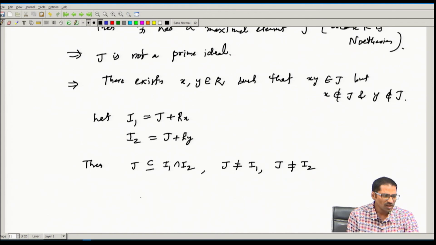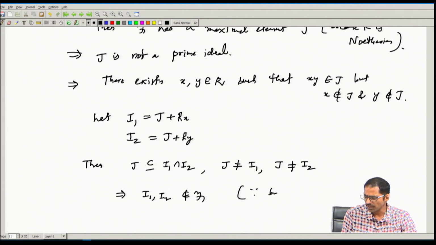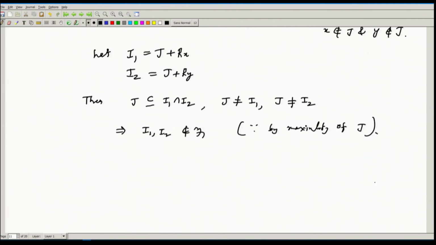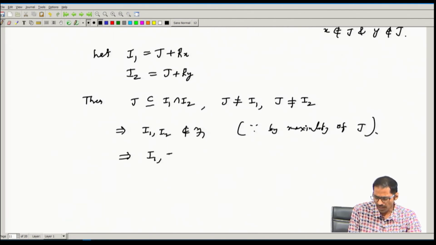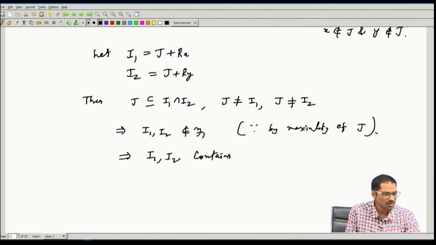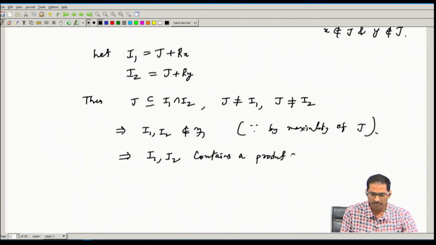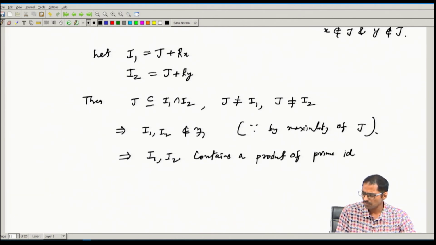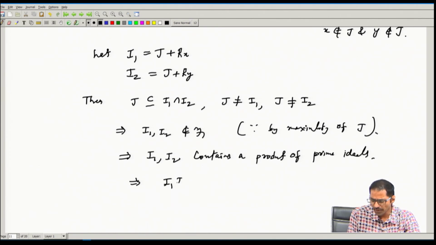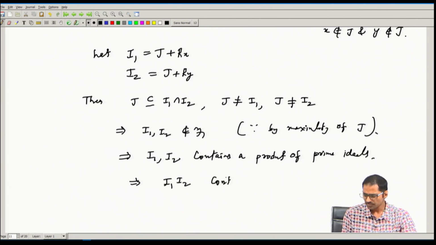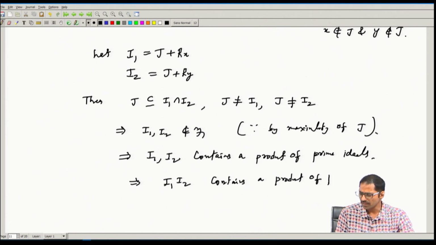So now this implies that I_1 and I_2 do not belong to F, by the maximality of J. Therefore, I_1 and I_2 each contain a product of prime ideals, because I_1 does not belong to F and I_2 does not belong to F. Therefore, this implies that if you just look at the product I_1 I_2, this contains a product of prime ideals.